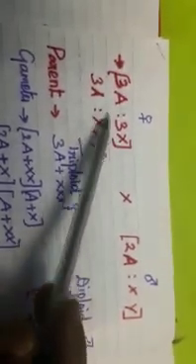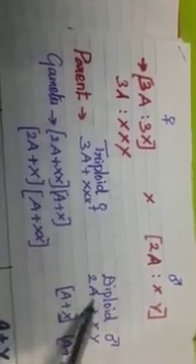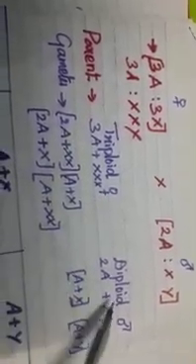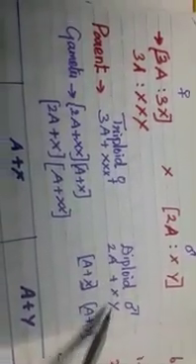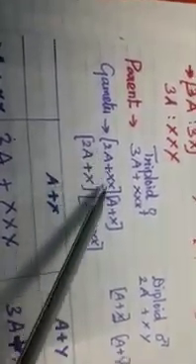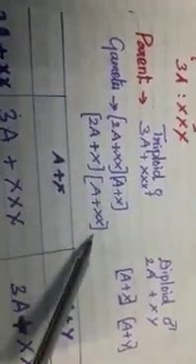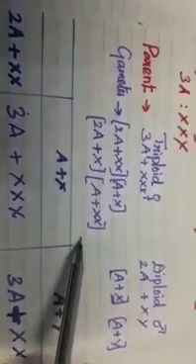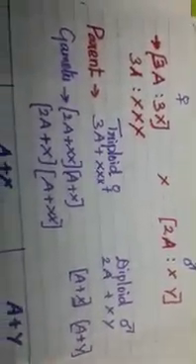Here, taking two types of parents: 3 autosomes with 3 X chromosomes, and 2 autosomes with 1 X and 1 Y chromosome. So the triploid female has 3 sets of autosomes with triple X, and the diploid normal male has 2 autosomes with 1 X chromosome and 1 Y chromosome. So the gametes split: 2 autosomes with 2 X chromosomes, 1 autosome with 1 X chromosome, 2 autosomes with 1 X chromosome, 1 autosome with double X. In the male, 1 autosome with 1 X chromosome, and 1 autosome with the Y chromosome. So now we are writing the checkerboard.